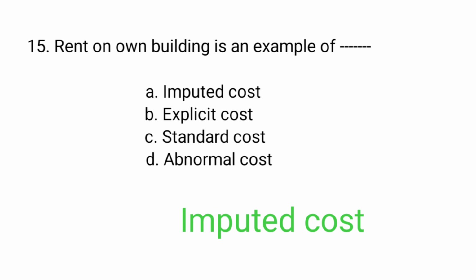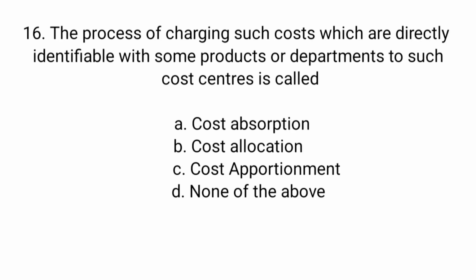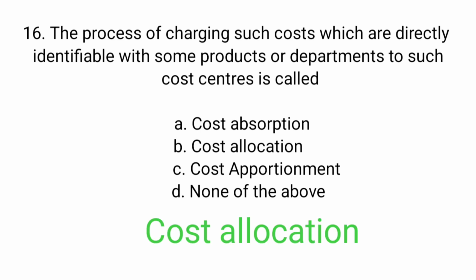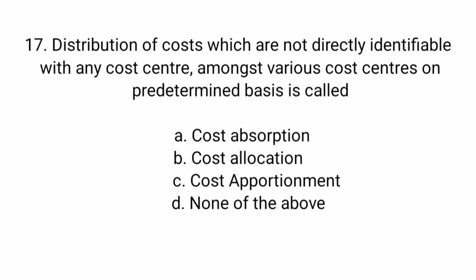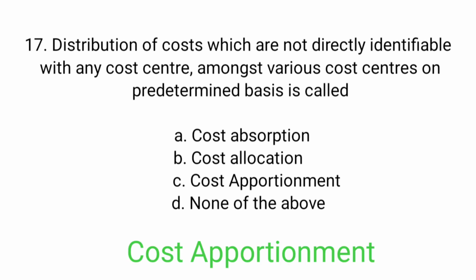Imputed cost. The process of charging such costs which are directly identifiable with some products or departments to such cost centers is called cost absorption, cost allocation, cost apportionment, none of the above. Cost allocation. Distribution of costs which are not directly identifiable with any cost center amongst various cost centers on predetermined basis is called cost absorption, cost allocation, cost apportionment, none of the above. Cost apportionment.